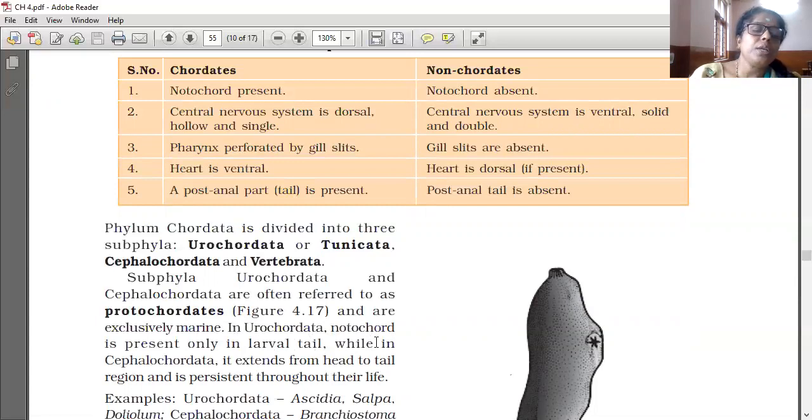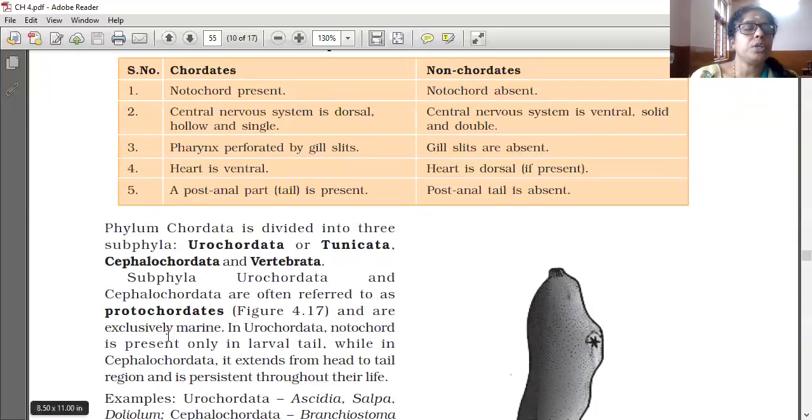In Urochordata, notochord is present only in the larval tail, while in Cephalochordata, it extends from head to tail. Cephalo means head. So Cephalochordata means it extends from head to tail and is persistent throughout their life.